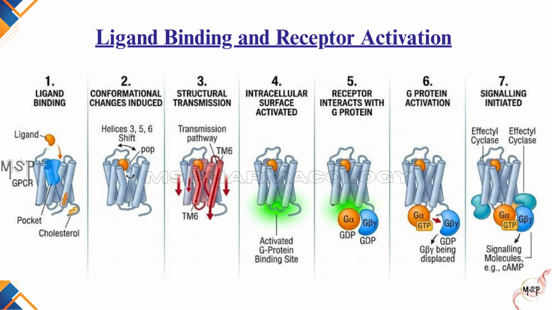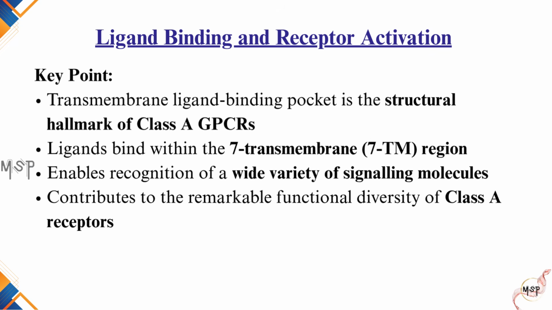Since we have already discussed the detailed activation mechanism and G protein signaling pathways in the previous videos, we will not revisit those mechanisms here. Instead, the key point to remember is that the transmembrane ligand-binding pocket is the structural hallmark of Class A receptors. This unique design enables these receptors to recognize an extraordinary variety of signaling molecules.